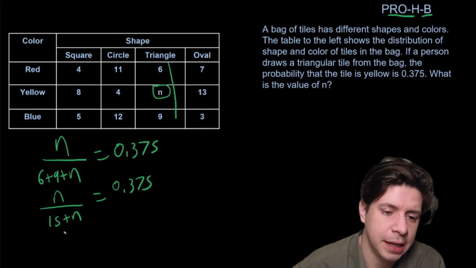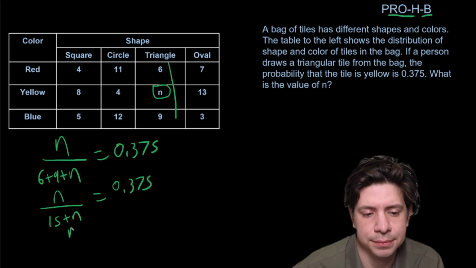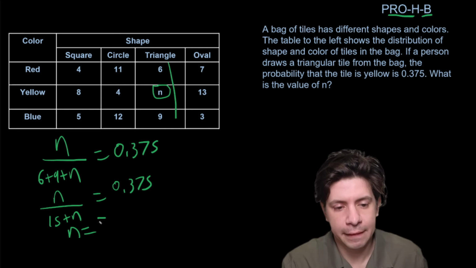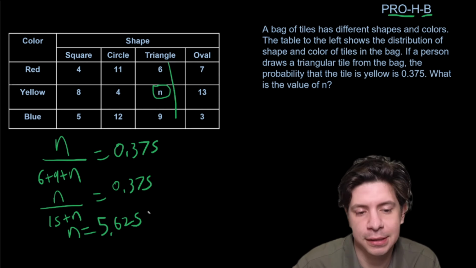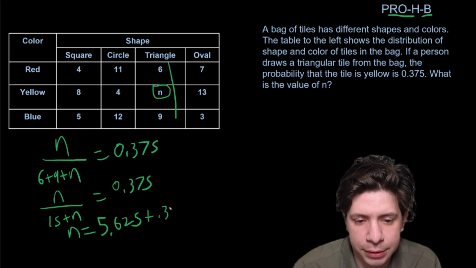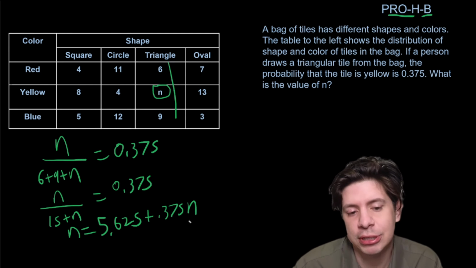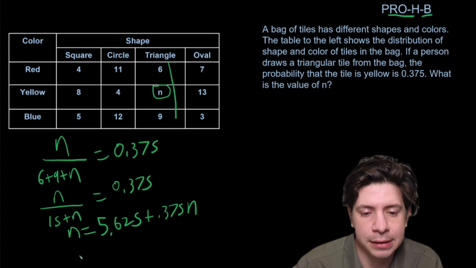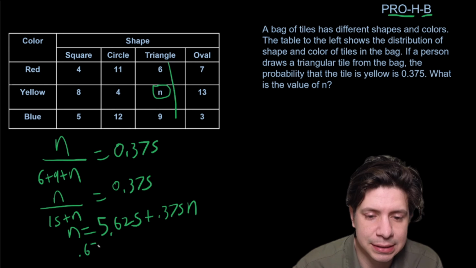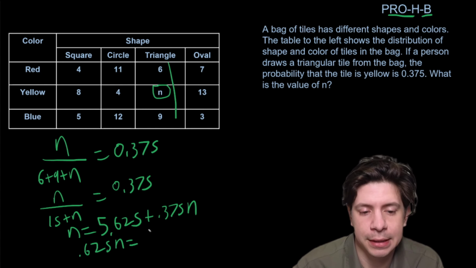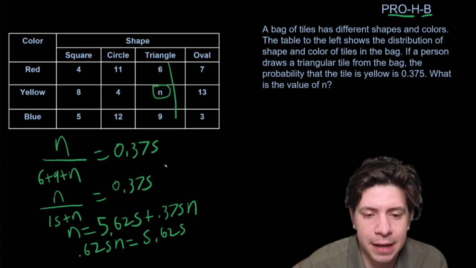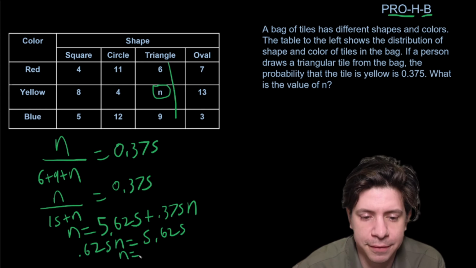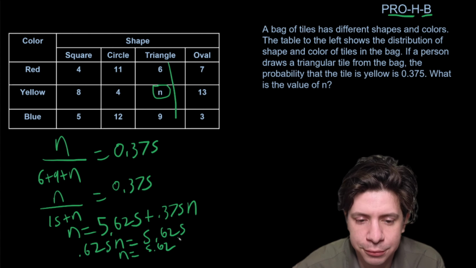0.375. And that will give us n equals 5.625, right? That's 0.375 times 15 plus 0.375n. And when we subtract it, right, from n, we're going to get 0.625n equals 5.625. And then when we divide by 0.625, we're going to get 5.625 divided by 0.625.